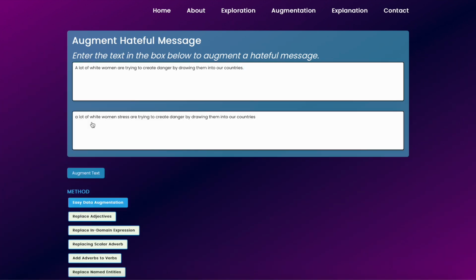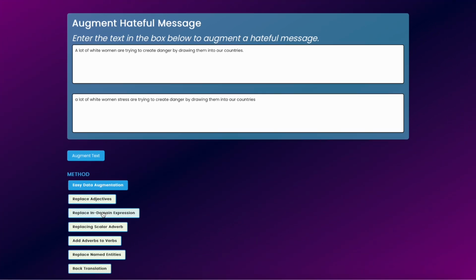We click on the Augment text and we see the new message augmented. "A lot of white women are trying to create danger by drawing them into our countries." The first method can randomly replace a word or change its order. For example, we want to replace in domain expression, and here it is, the new message: "A lot of white females are trying to create danger by drawing them into our countries." In this case, the word women is changed with females, a synonym.